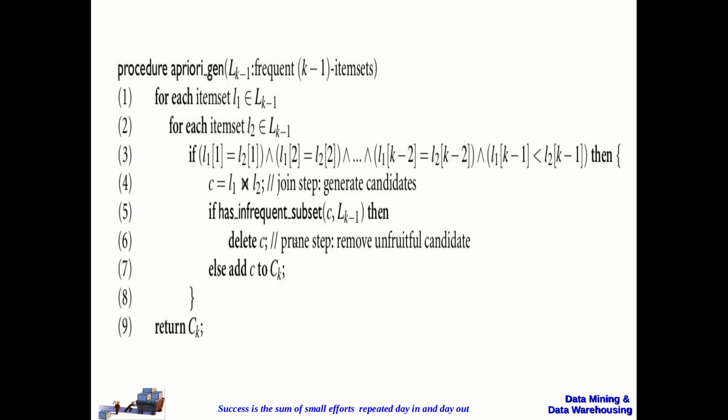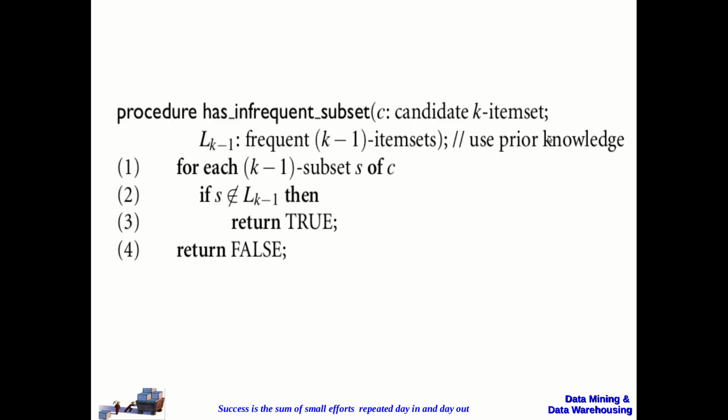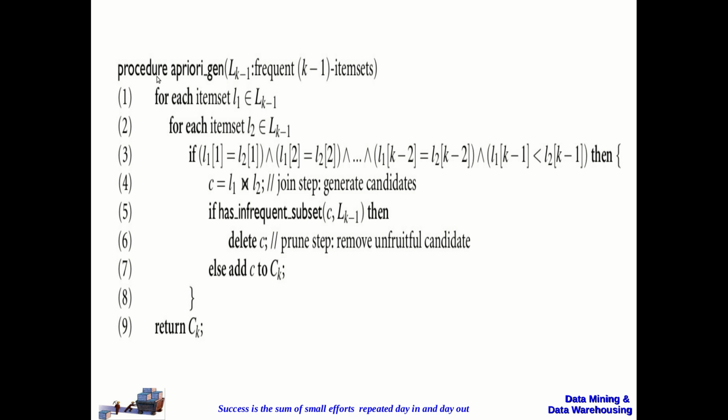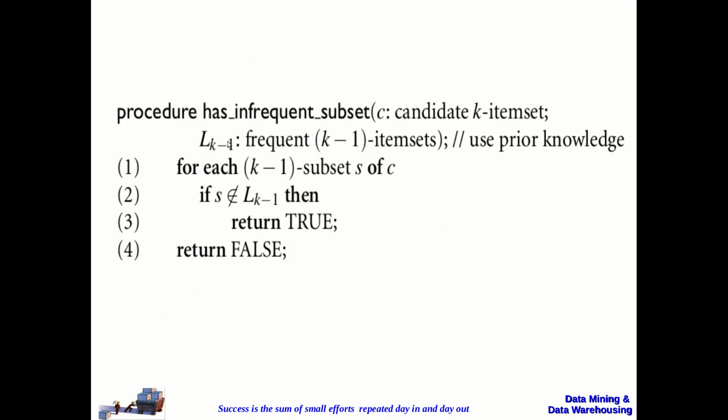That is the purpose of having the pruning process. This is the one which is using the prior knowledge. That is why we call it the a priori algorithm. So generating the candidates uses another function, infrequent subset, that is used for the pruning process.